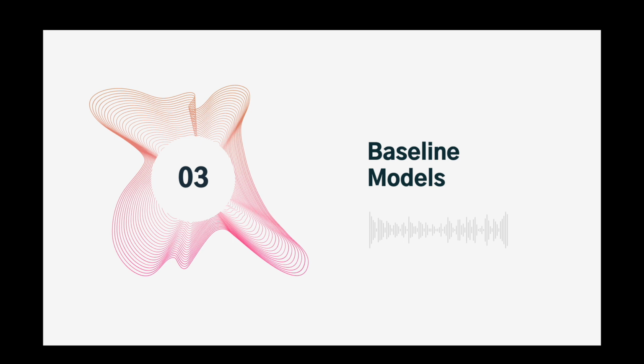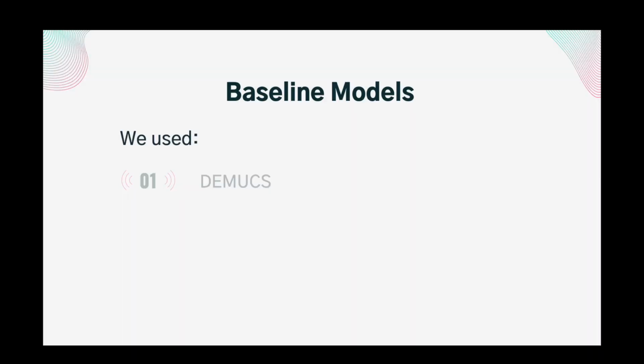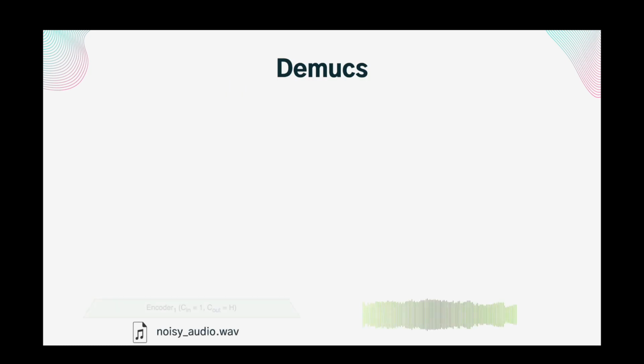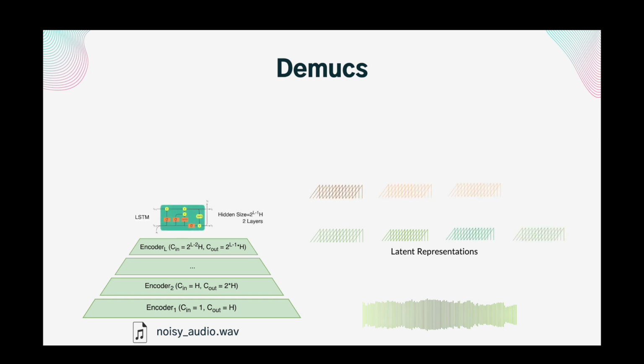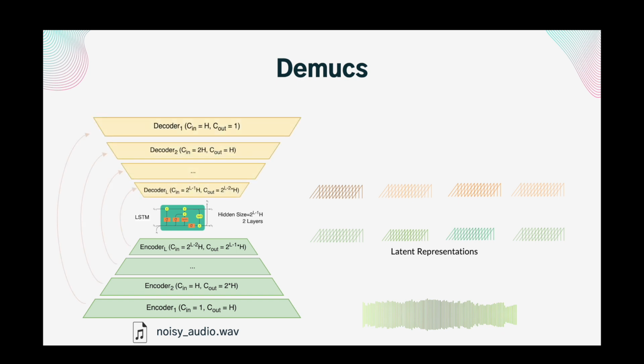Let's have a look at the two state-of-the-art models that we use as baselines in our work, demux and full subnet. In demux, the encoder transforms input audio into a latent representation that is passed to a decoder via a recurrent network. The decoder then produces the denoised audio.